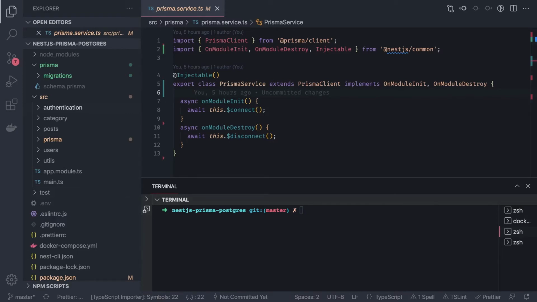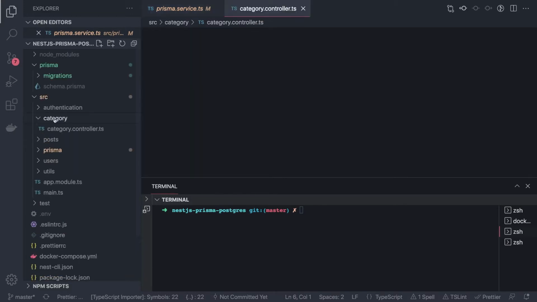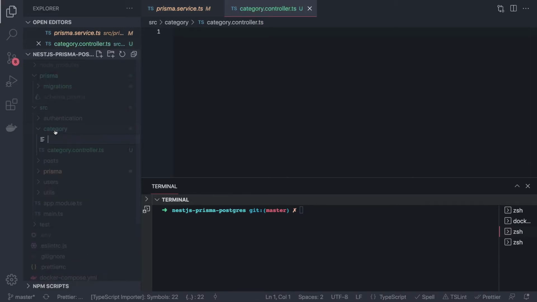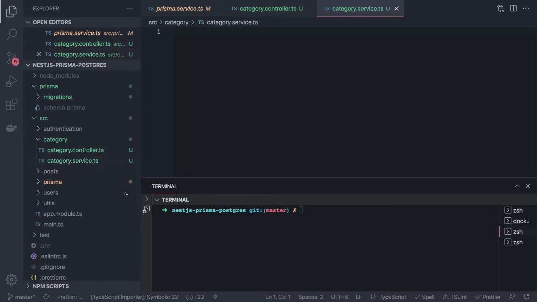So we'll start with categories because this is simplified. Here we just need to create a controller and a service. Controller.ts, and then we will create one service. Then because we are going to write the API, it's better we create a DTO also here.